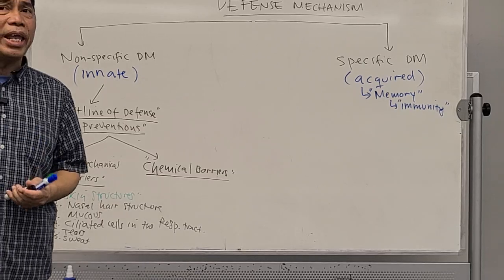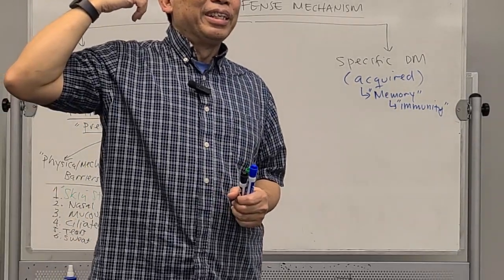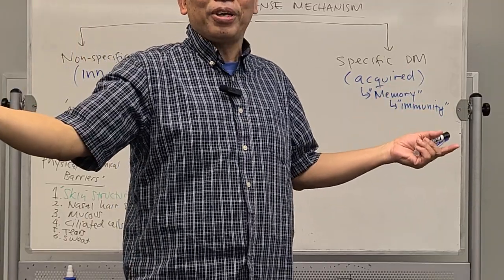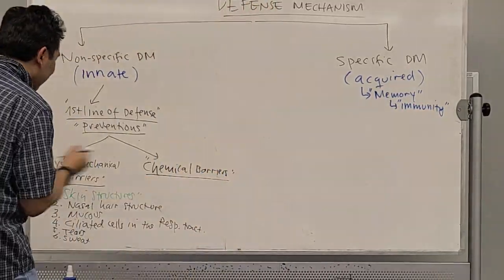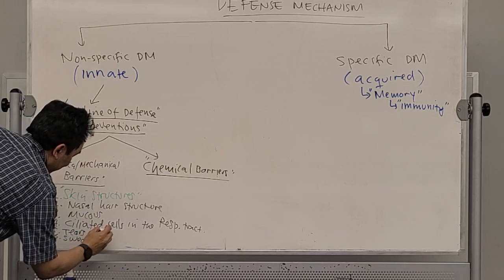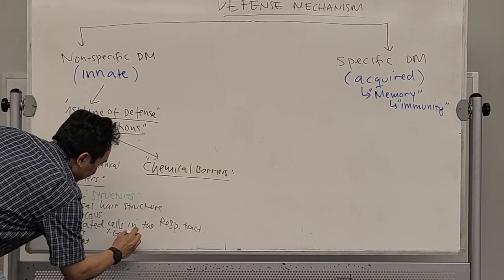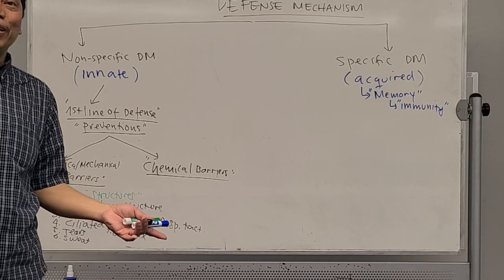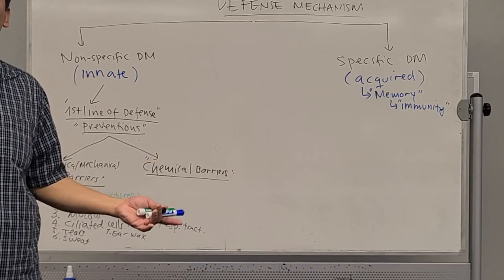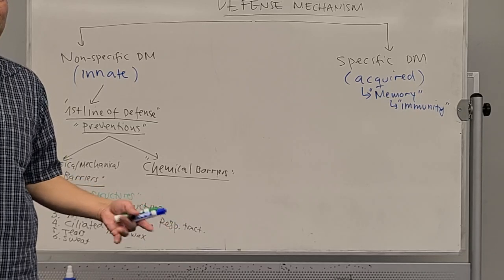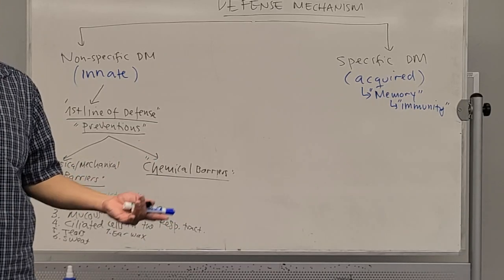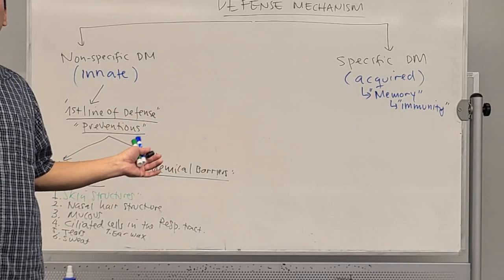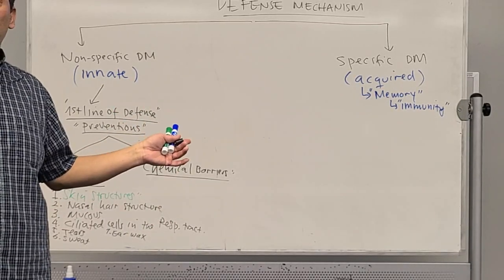Do you have something in your ear? What do you call it? Sometimes you have to clean it. Earwax. That also protects you. Number 7, earwax. So a lot, actually. You can list so many physical things that we have that protect us against the entrance of the disease, the pathogen. That's the first line of defense, physical.